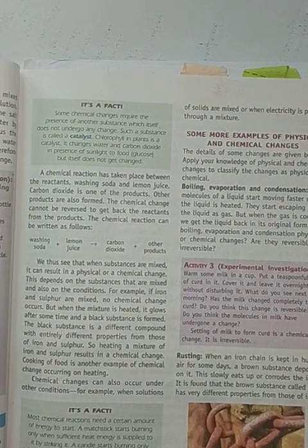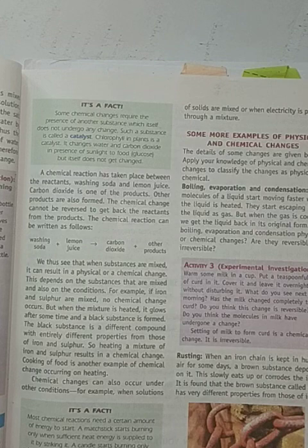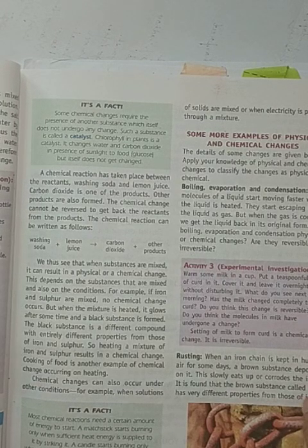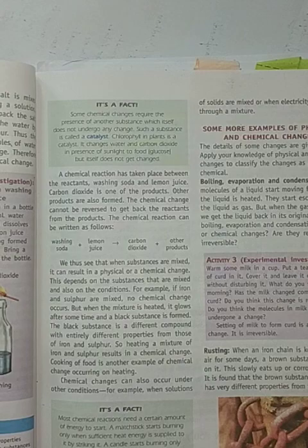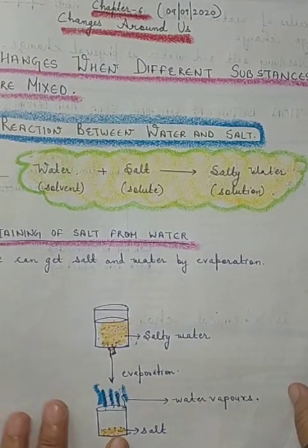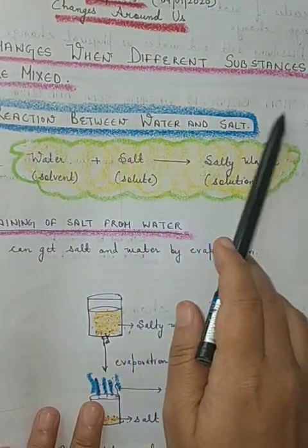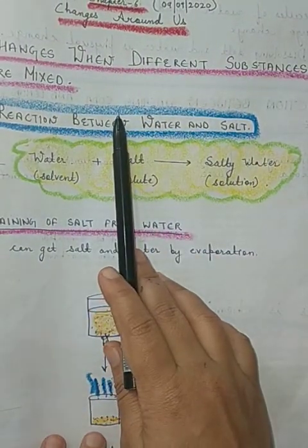In this topic we will discuss three types of reactions, whether they are reversible or irreversible, whether they are chemical changes or physical changes, and why they are so. So about that we will discuss today. The first reaction that we will discuss, as you can see here, changes when different substances are mixed. This is your today's topic.